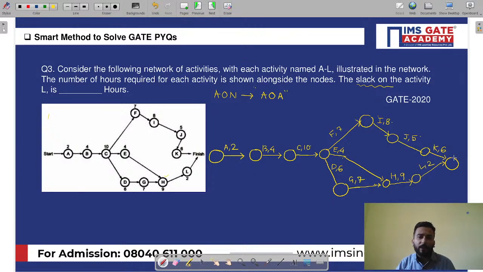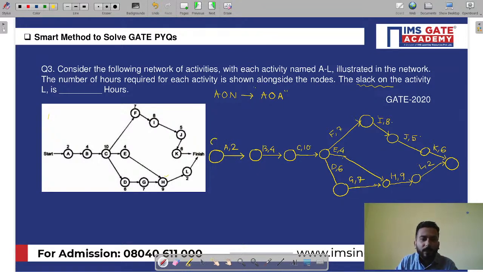So what I have done is I have just tried to convert this AON to AOA. See, for anything, whether it's for activity or for node, you have to find what? Forward and backward pass computation. So let's try to do this.